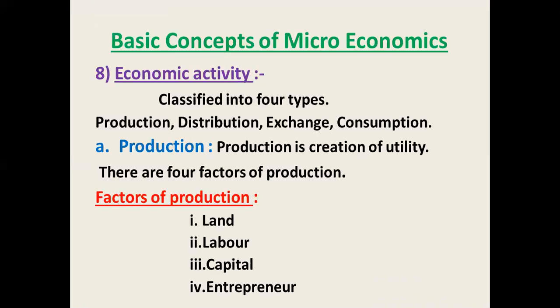We know land in economics is a wide term. It is a natural factor of production. It's not a man-made factor. It's a free gift by nature. Any natural resources that are available on, above and below the earth count as land.